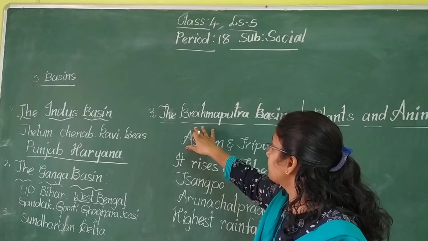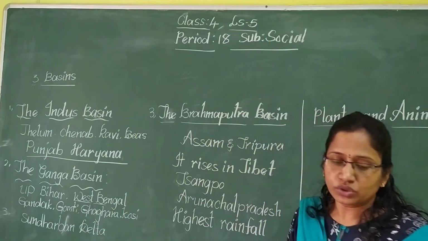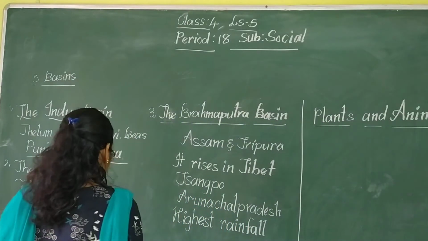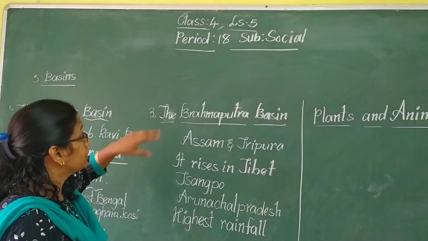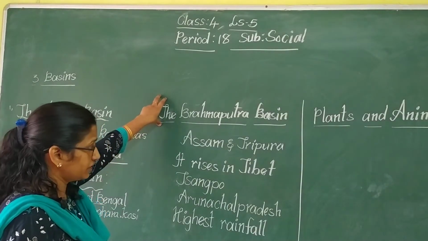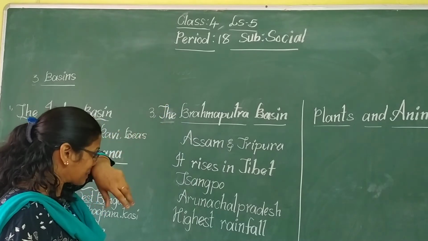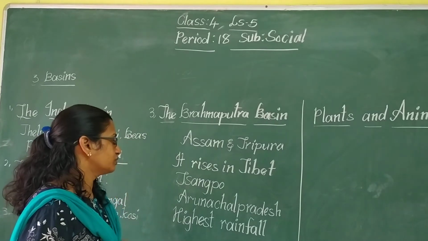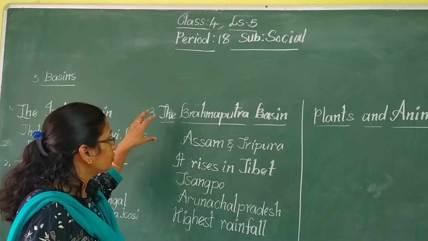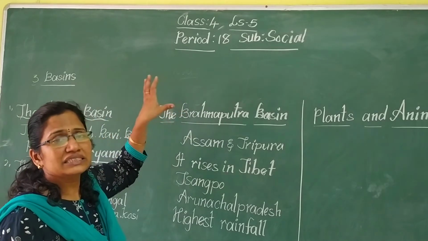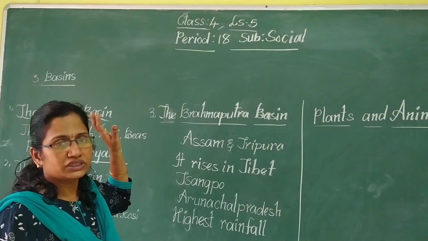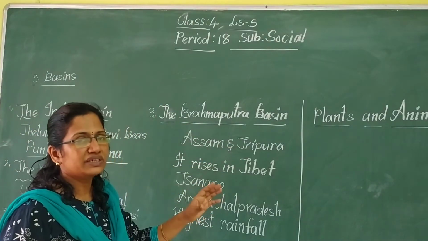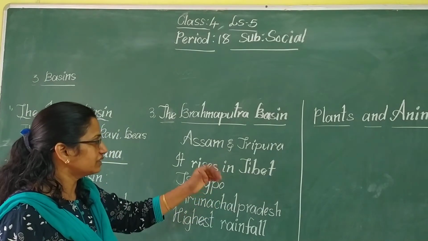Okay, children. Next we come to the Brahmaputra basin. The river Brahmaputra is the main river, and it flows into Assam and Tripura. The river Brahmaputra rises in Tibet, which is in China. Maybe the Chinese people say that Tibet is part of them, but actually it is separate from China. So we can say it is near China.